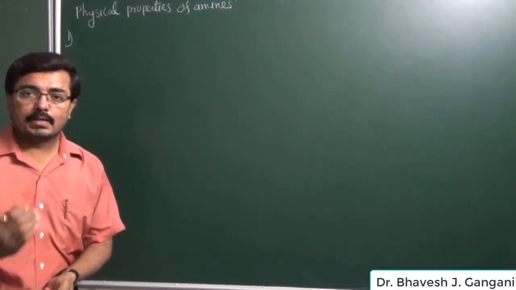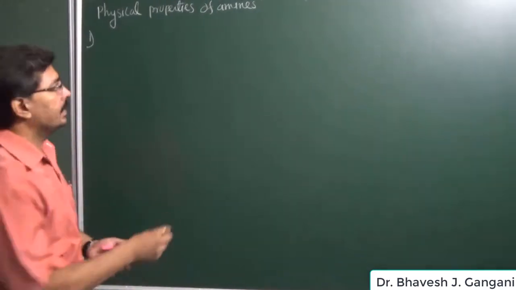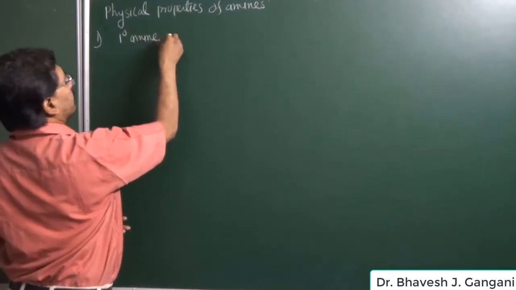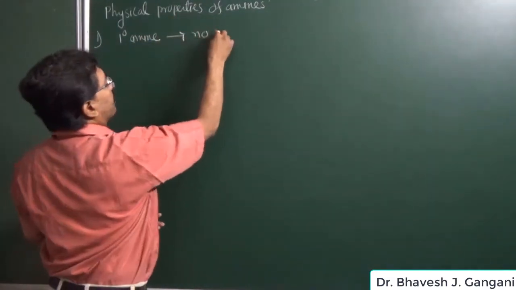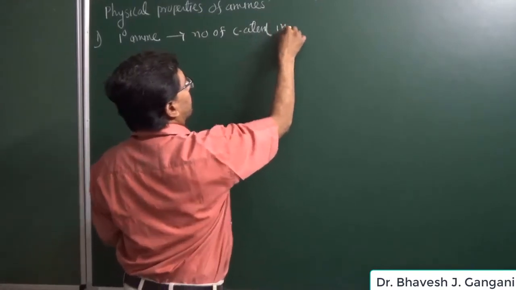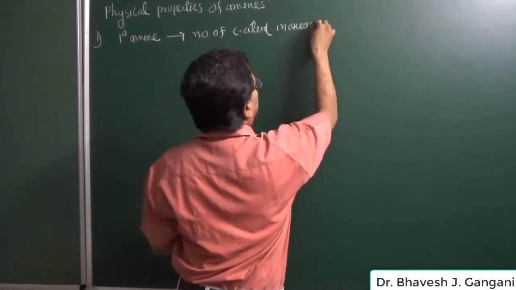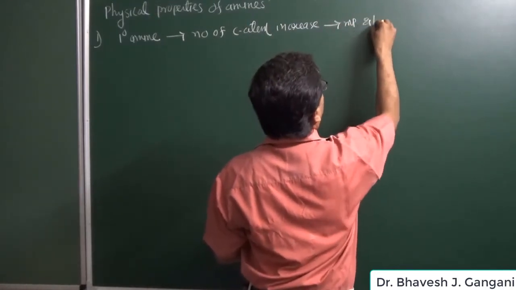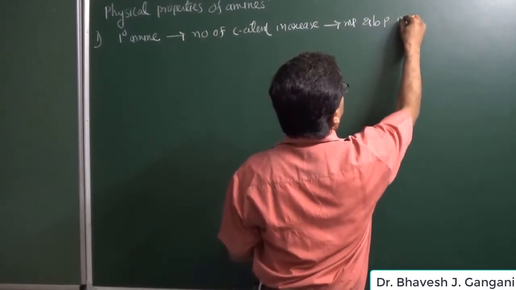in primary amines, the melting point and boiling point will increase. So we can write that in the case of primary amines, as the number of carbon atoms increases, it is observed that the melting point as well as the boiling point is going to increase.